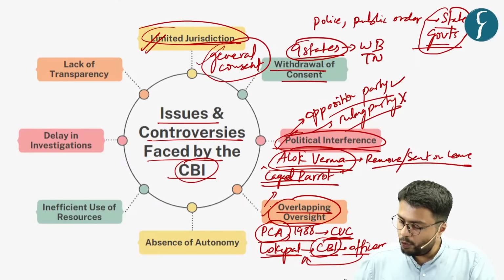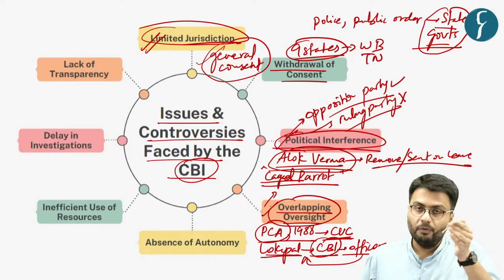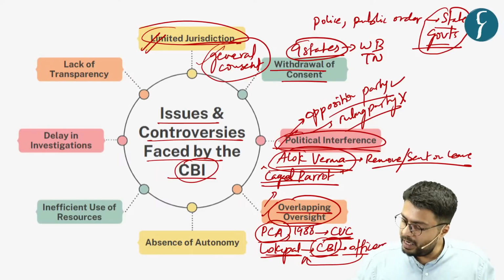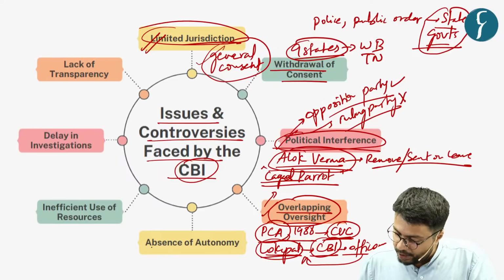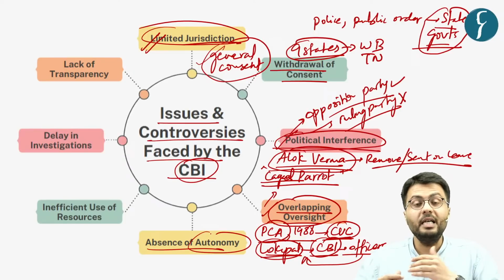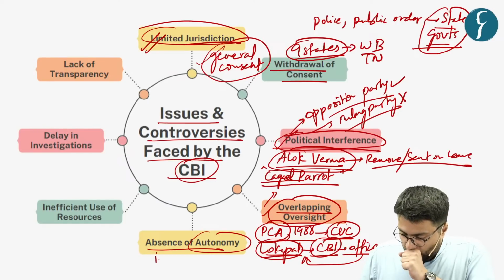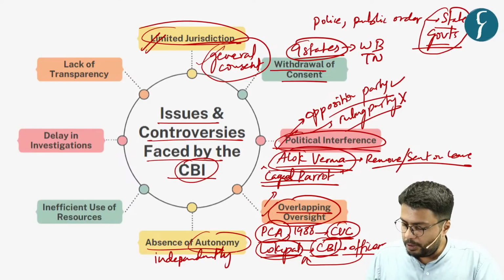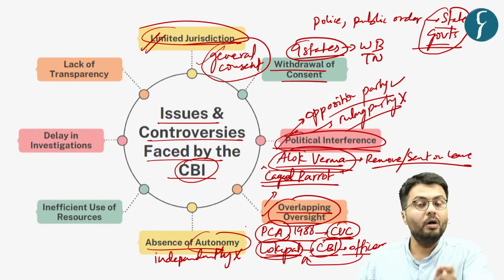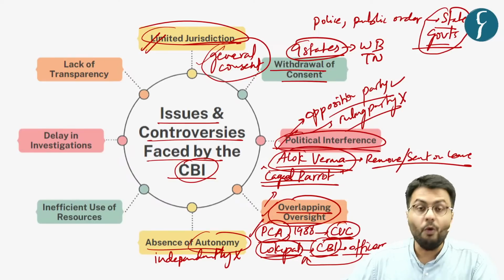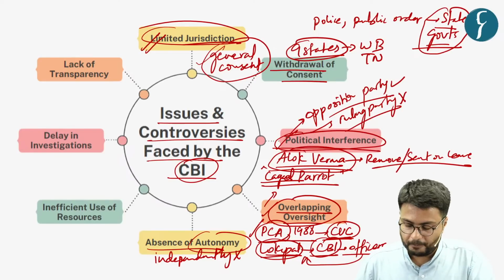So due to this overlapping oversight, where the government is responsible for oversight in addition to the Central Vigilance Commission and Lokpal, it has resulted in an absence of autonomy of this body. Because instead of acting independently, this body is responsible for the conduct of investigations under oversight by three different bodies.